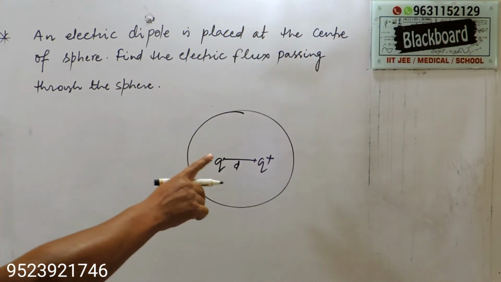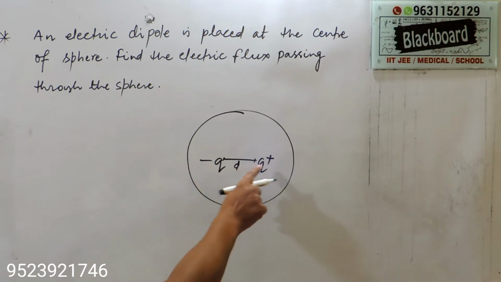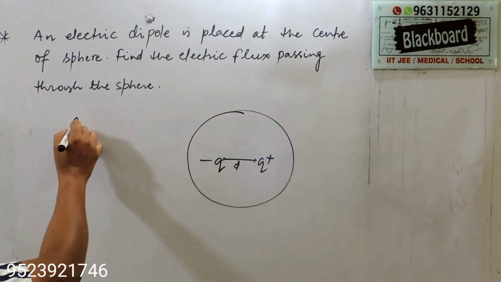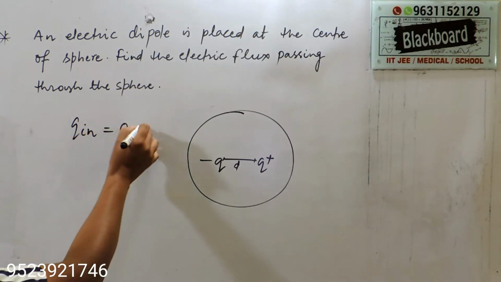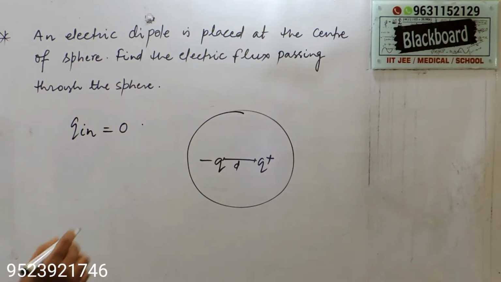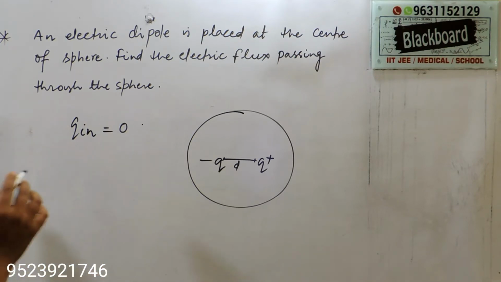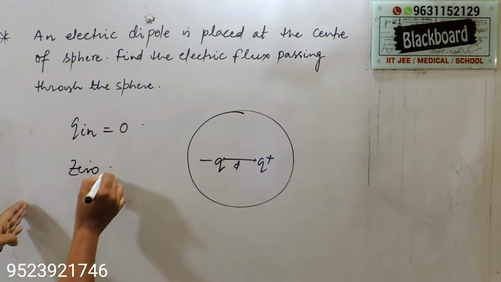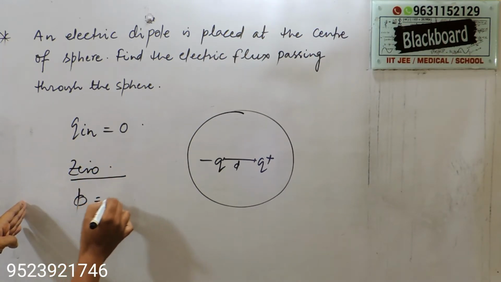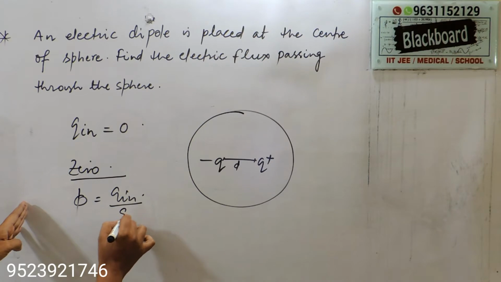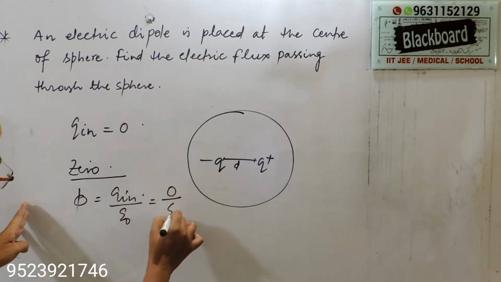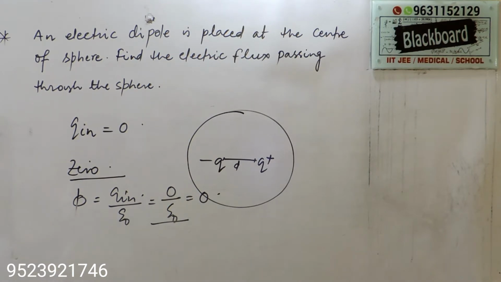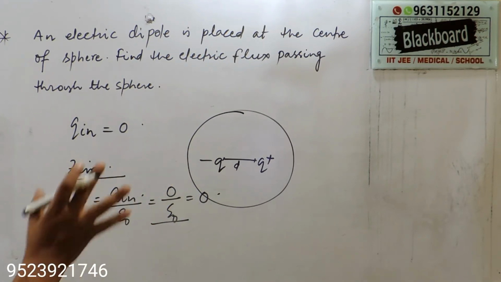Here the net charge inside the sphere: the negative and positive cancel out. That means the net charge inside the sphere, q inside, is equal to 0. Therefore, according to Gauss's law, the net flux passing through this sphere will be 0, because phi is equal to q inside divided by epsilon naught, and this is 0 by epsilon naught, which is 0. So the net flux passing through the sphere is 0.